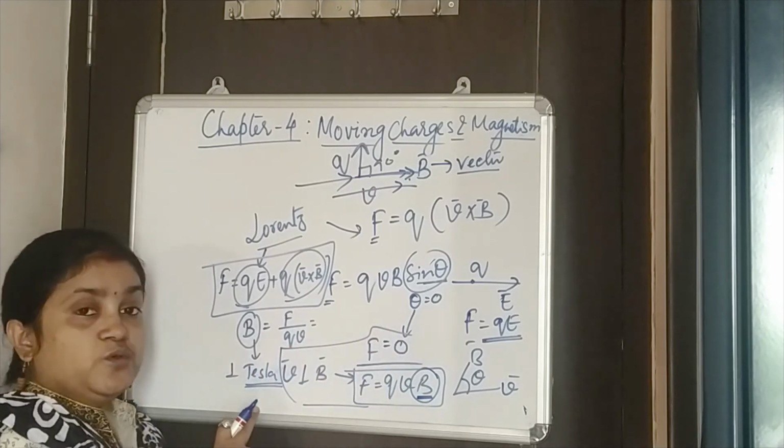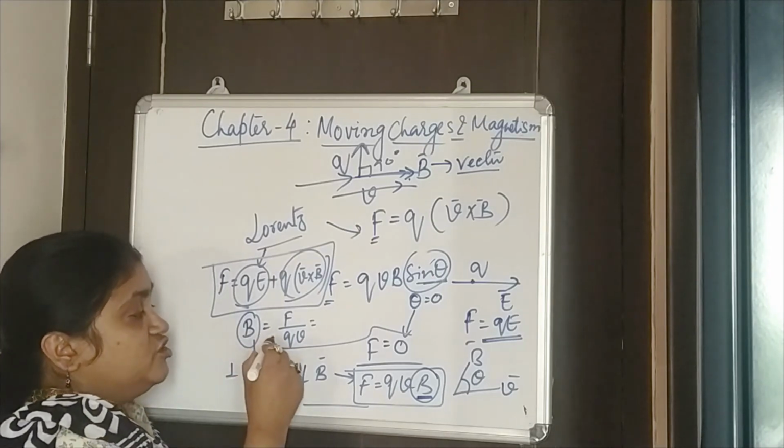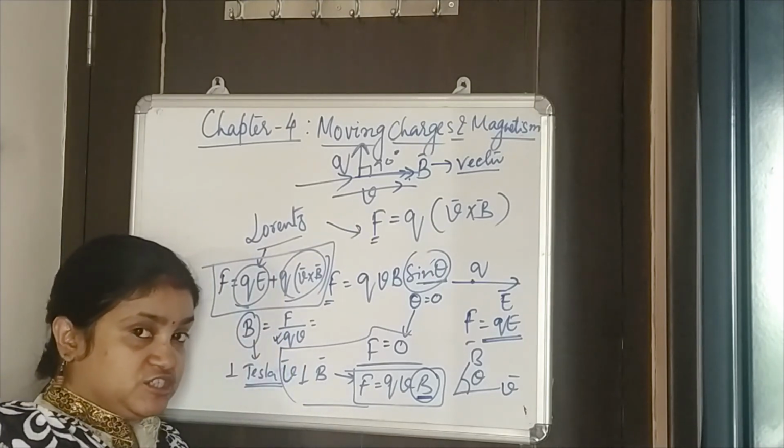So that's how you can define a magnetic field due to a moving charge.